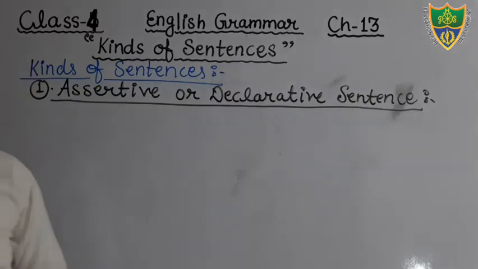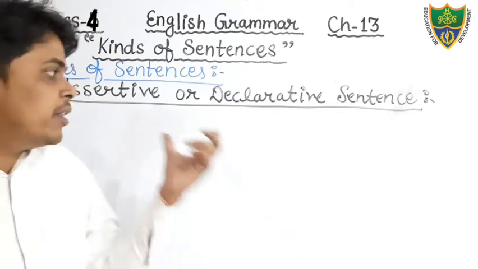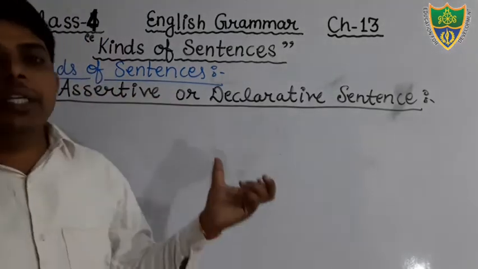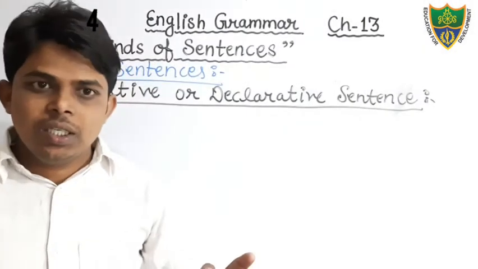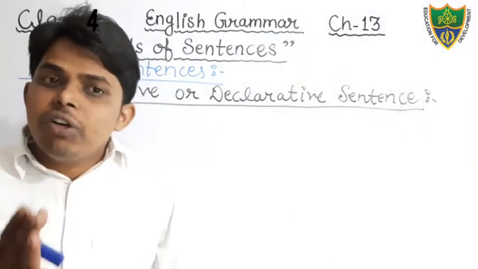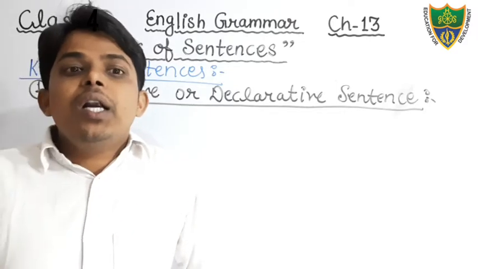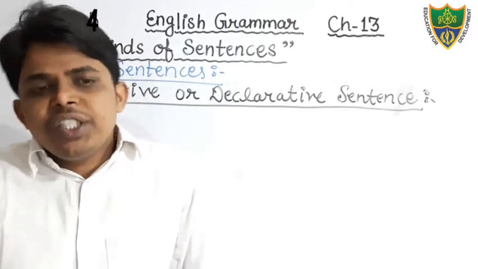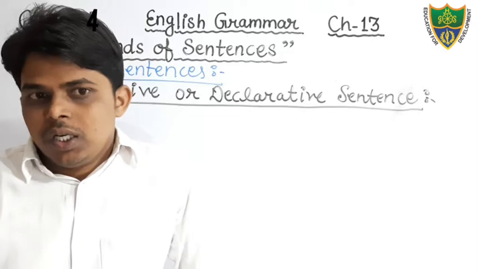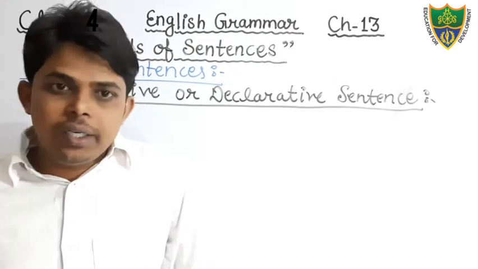Dear students, now we will discuss what an assertive sentence is. As the word indicates its meaning, assert, declare or state something. Assertive sentences are those which assert something, declare something, or state a fact. Suppose that I am writing a letter.